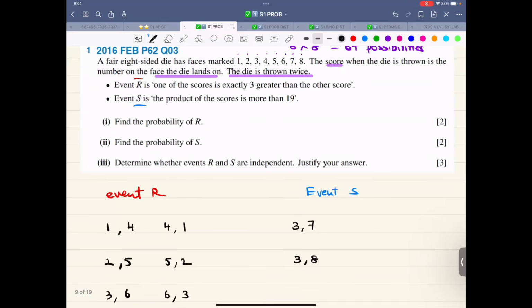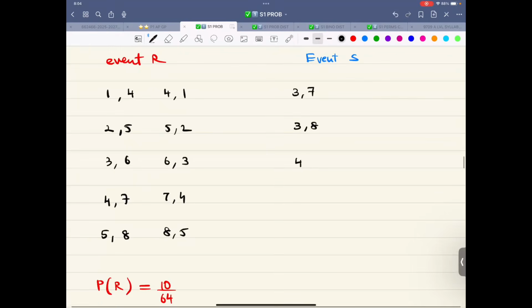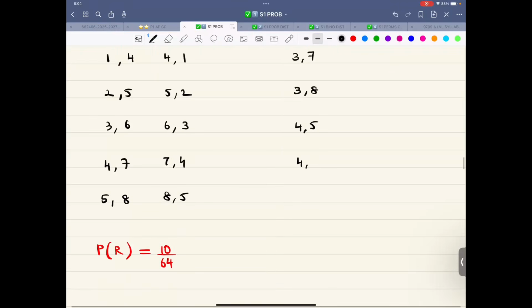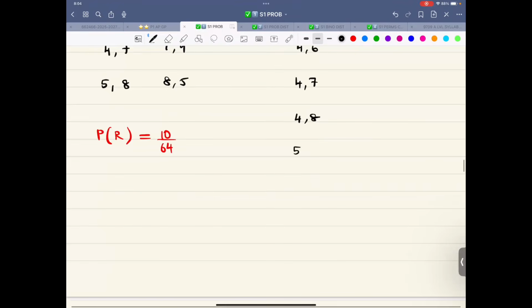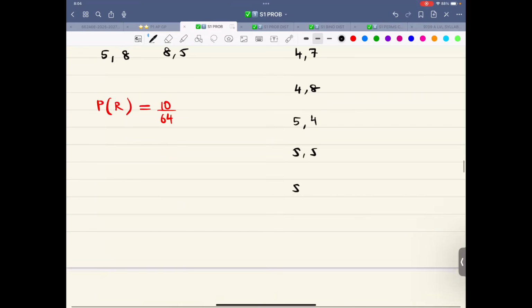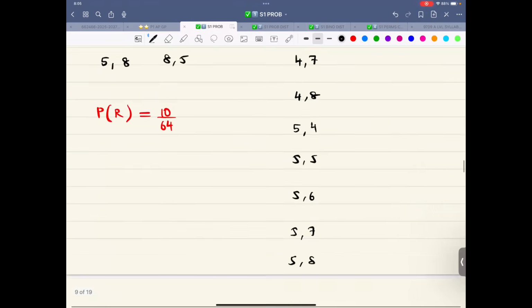Similarly, with 4, 4 fours are 16, 4, 5. And let me write it vertically below. This is 4, 5 and 4, 6, 4, 7, 4, 8. What about 5? 5, 3 is 15, 5, 4, 5, 5, 5, 6, 5, 7, 5, 8.